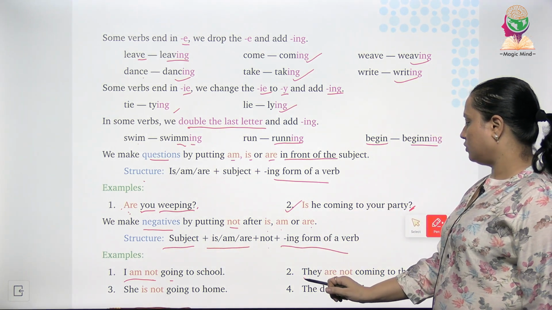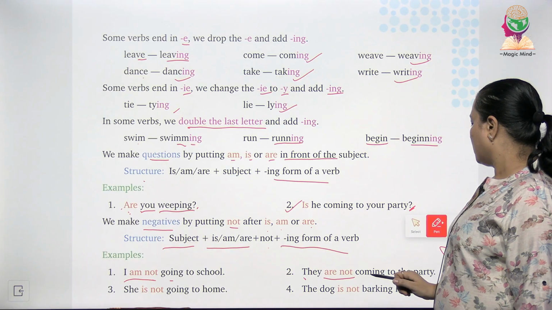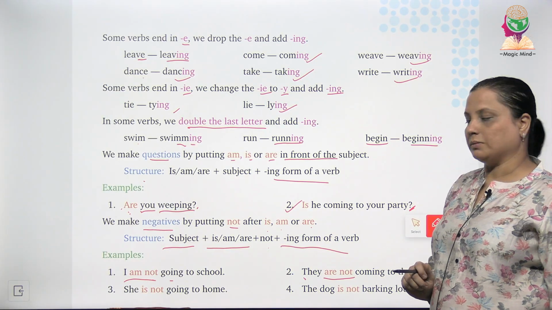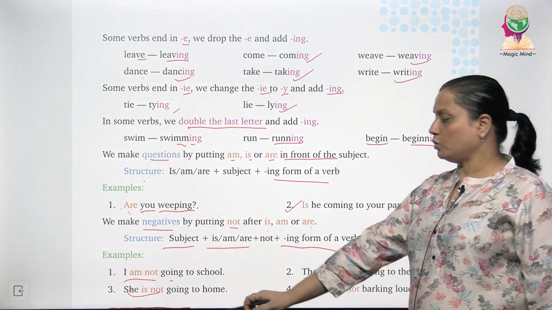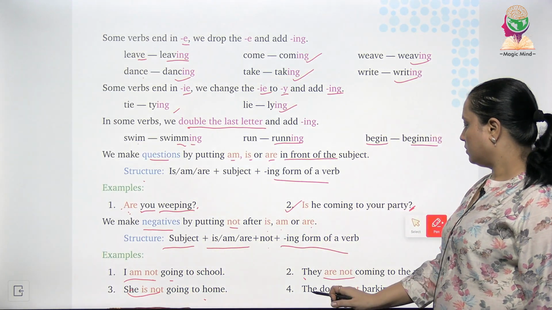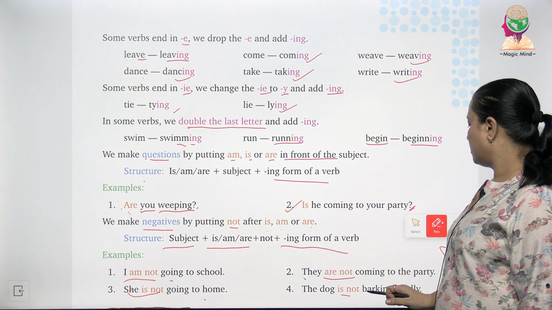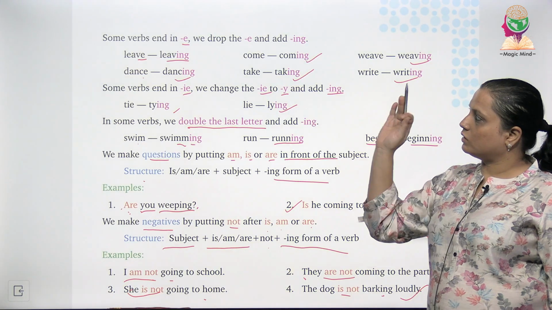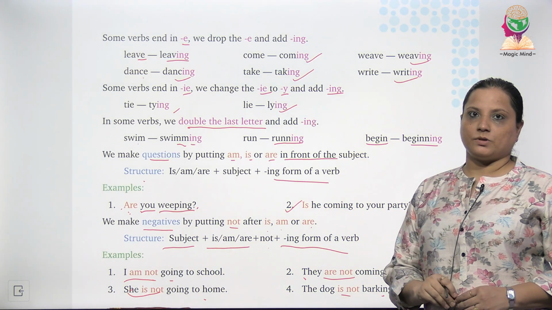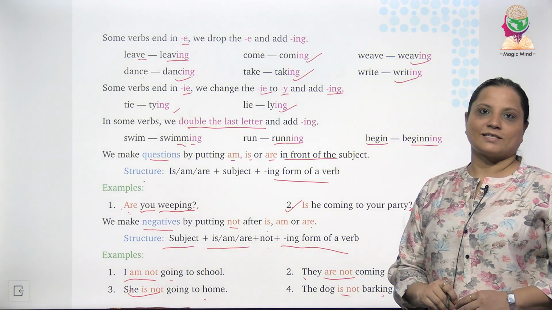Second sentence, they are not coming to the party. She is not going to home. The dog is not barking loudly. So this is all with the explanation. Let's move to the exercise part.